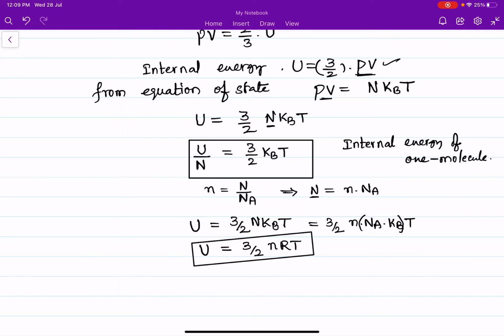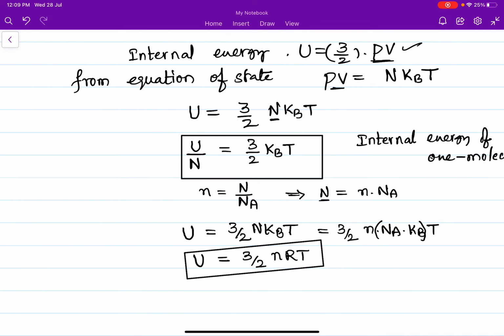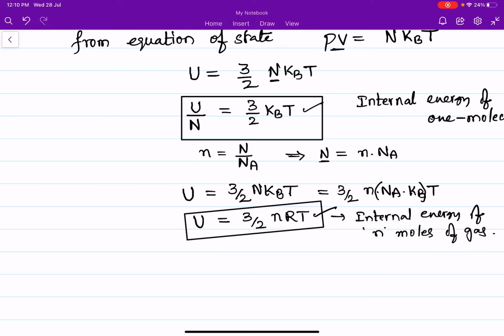This is the internal energy of n moles of gas or n moles of substance, and this earlier one is the internal energy of one molecule. So finally we can conclude that internal energy depends only on the internal energy of one molecule.